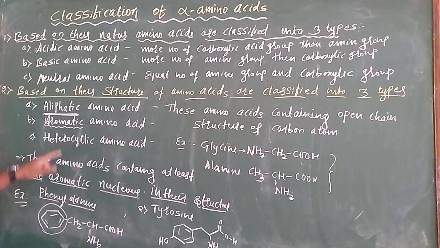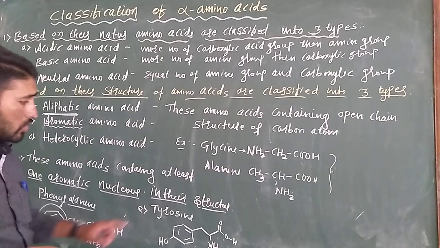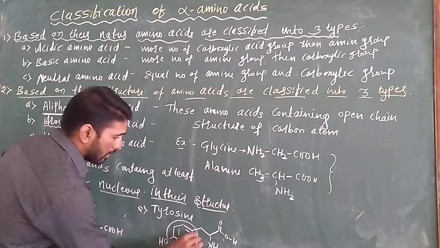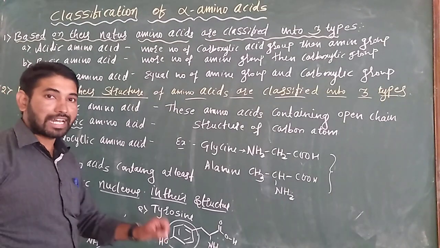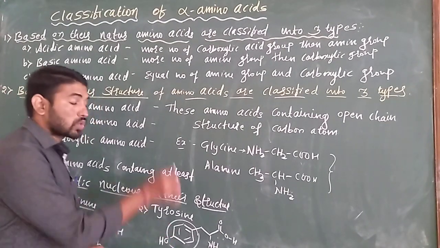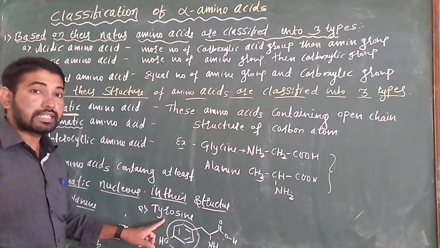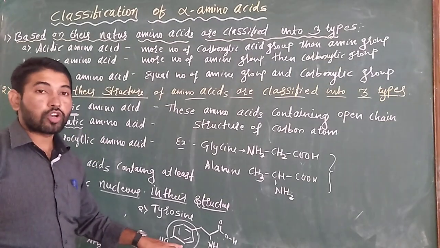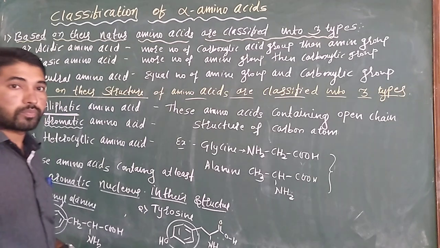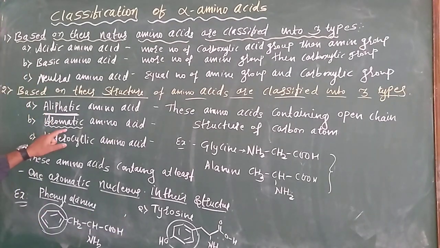This is an example of an aromatic amino acid. And tyrosine also contains one aromatic ring in its structure. That's why tyrosine is an aromatic amino acid, because it contains one aromatic ring in its structure. Both are examples of aromatic amino acids.